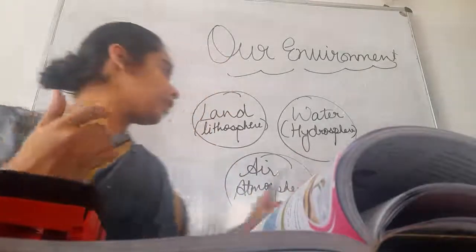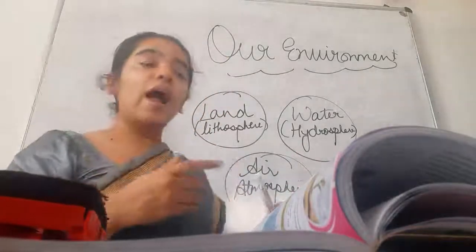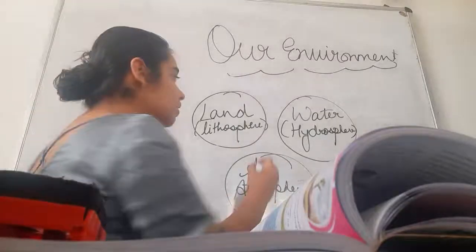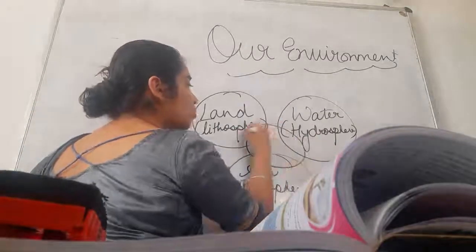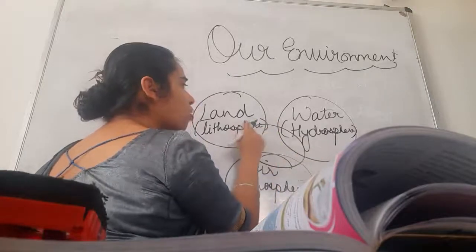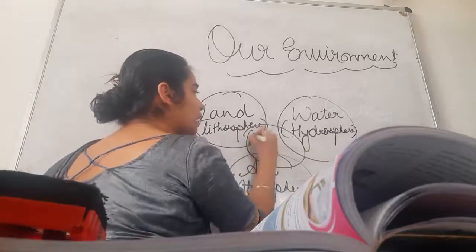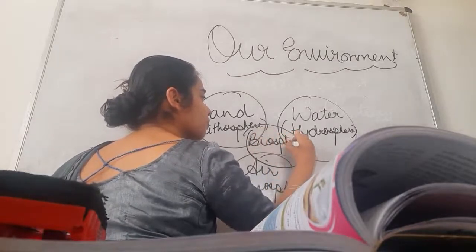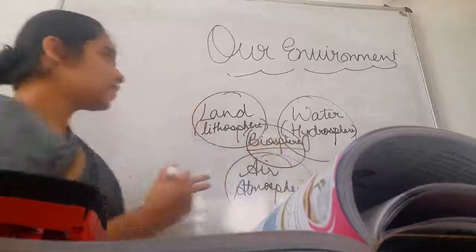air should be there in the natural environment, and when all these three things are there, then life becomes possible, and the zone where life becomes possible because of all the three factors is called biosphere. What is it called? So what did I tell you?